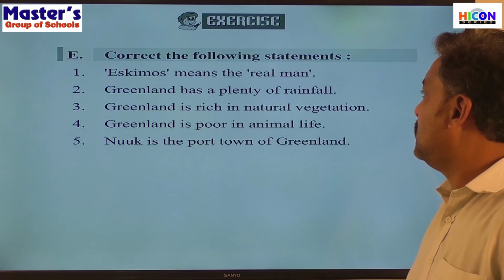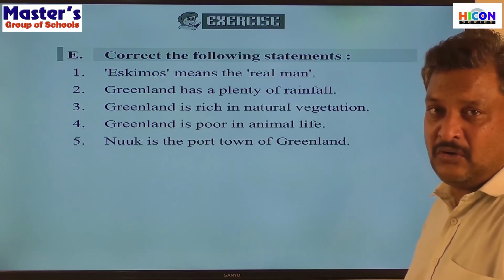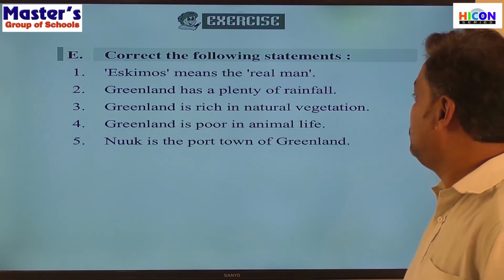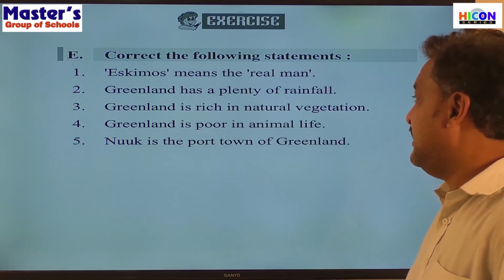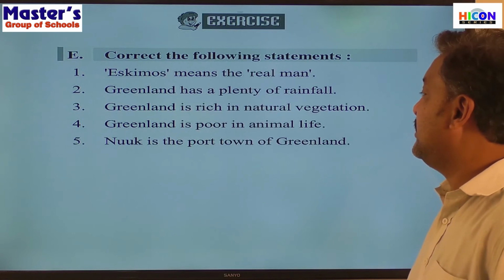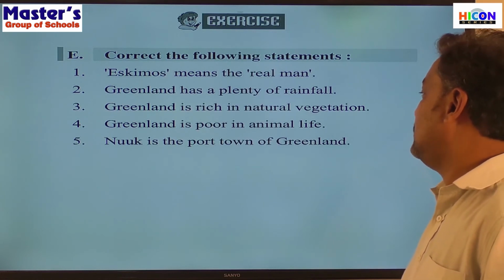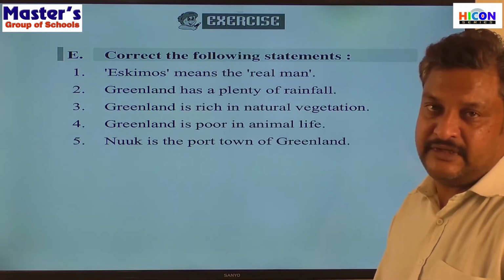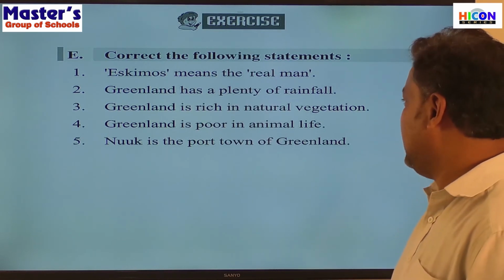Right? So, Eskimos means eaters of raw meat. Greenland has very little rainfall. Greenland is poor in natural vegetation. Greenland is rich in animal life. Nuuk is the capital town or the biggest town of Greenland. Right? So, shall we check the answer once?